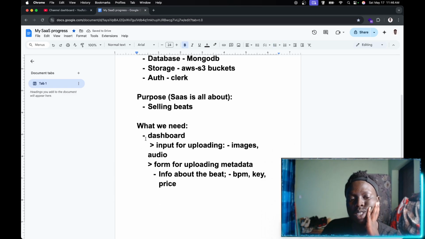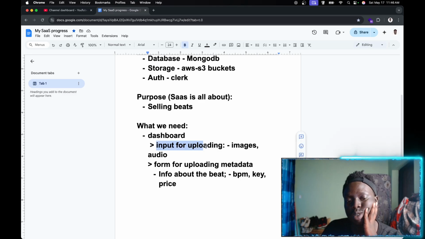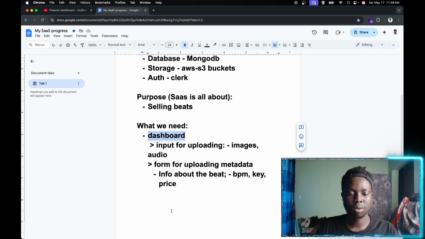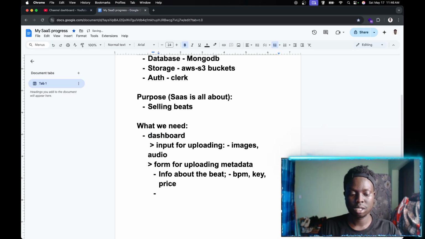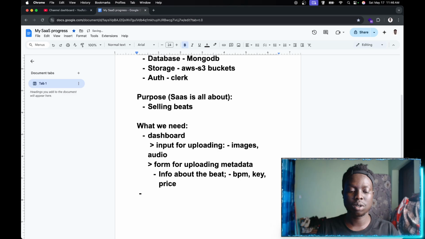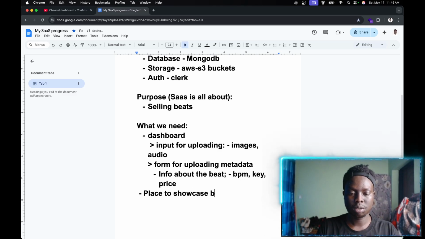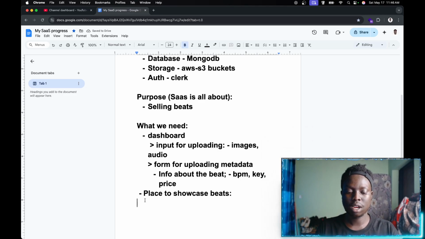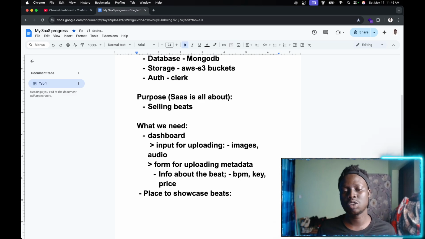So now this is what we need. We just need a dashboard to give us the input for images and audio, and a form for the price and that. And after that, we're gonna have a place to showcase beats. It could be beat previews, right? So it's gonna have the cover. It's just gonna have the beats that are uploaded.